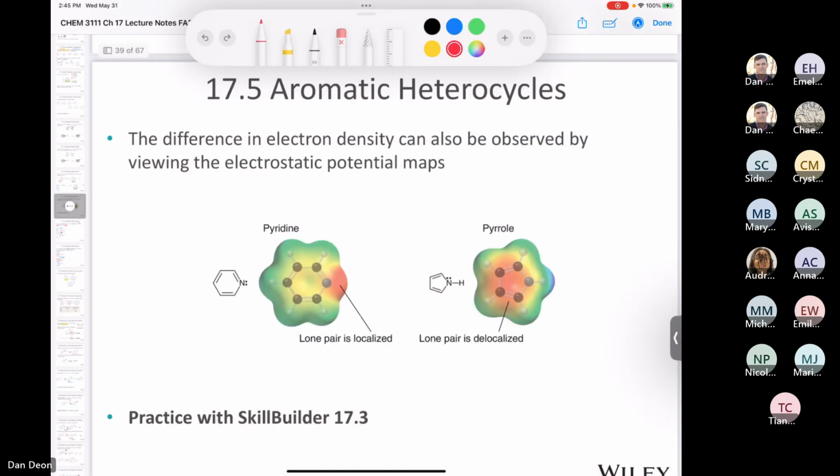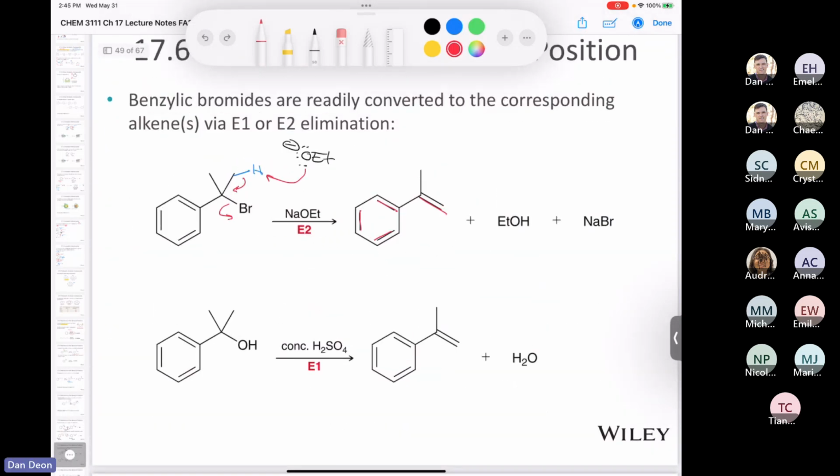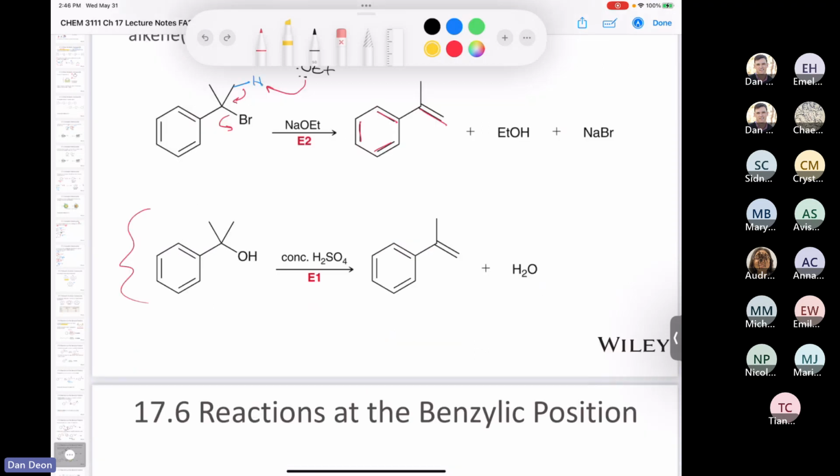If you take a benzyl alcohol derivative and you just heat it up in concentrated sulfuric acid. If you took organic chemistry 1 with me, you might remember me calling this my favorite reaction or one of my favorite reactions. I like things that are simple, and this one, if you just heat it really hard with sulfuric acid, it's going to eliminate water and form the most stable alkene. And again, you have a completely conjugated system here. So that's why it has a propensity to form this compound, which would be technically a styrene derivative, wouldn't it?